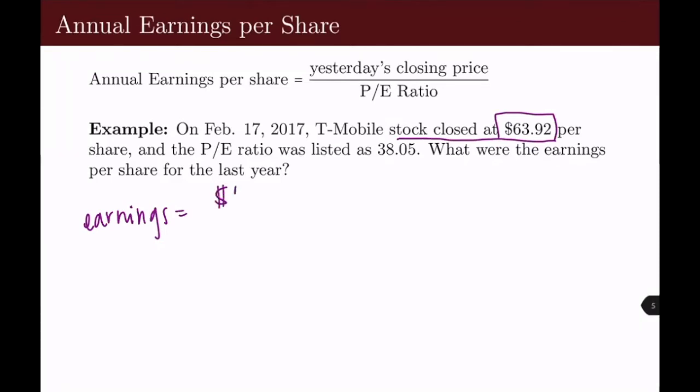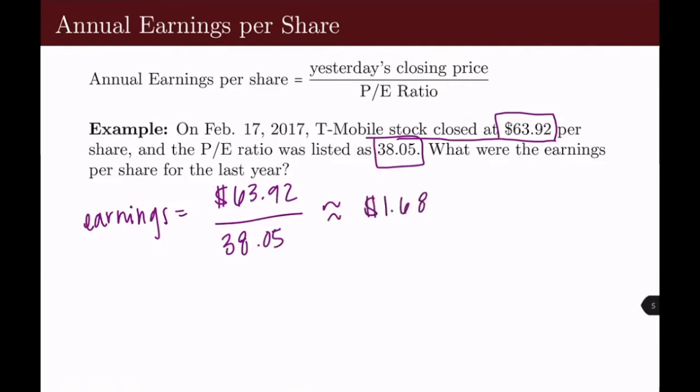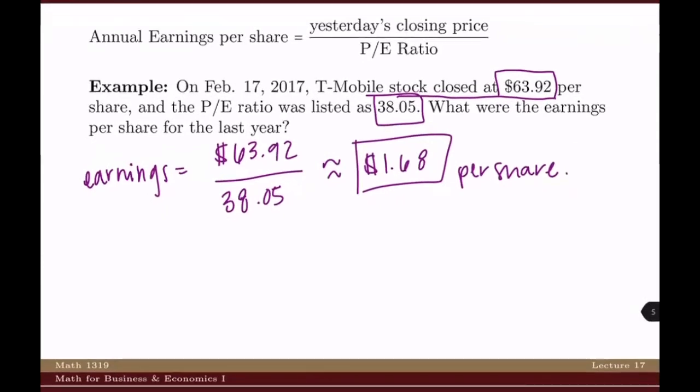So we'll have $63.92 on the top, divided by the PE ratio, which is given 38.05. And that's going to be approximately $1.68 earnings per share. All right, and that's it. So let's keep moving on.